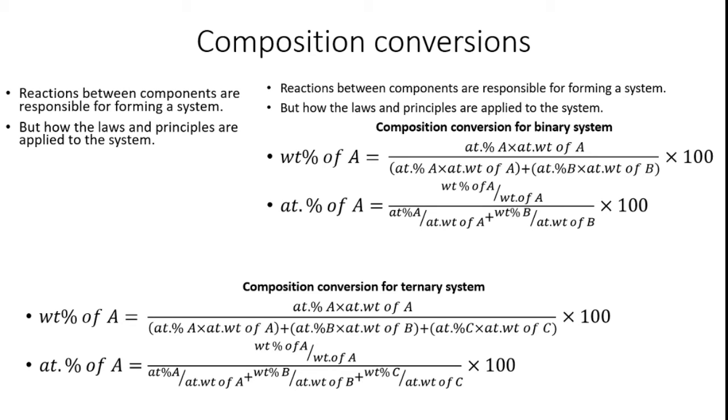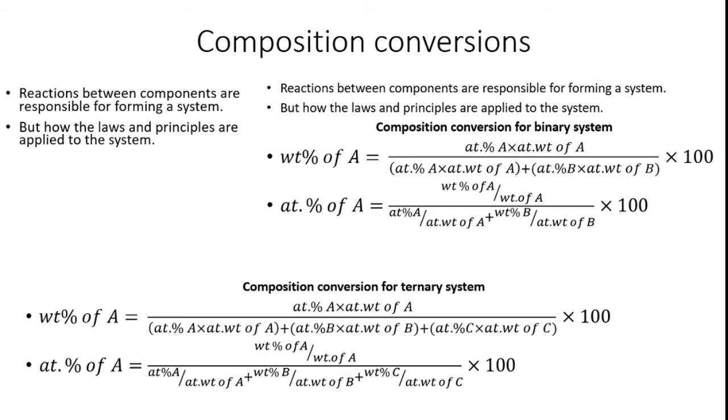From this I can identify the weight percentage of component A. Then the atomic percentage of A, which is also important, is the weight percentage of A divided by atomic weight of A, divided by weight percentage of A divided by atomic weight of A plus weight percentage of B divided by atomic weight of B, into 100. From this we can identify the weight percentage and the atomic percentage.